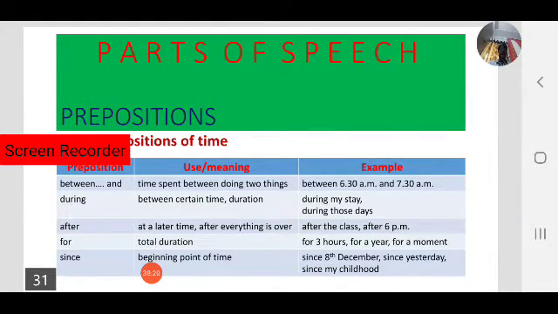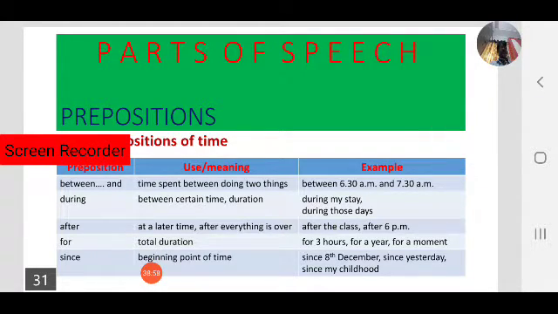Okay, so what we have learned today, let's have a quick recap. Today we have focused on a very important topic of parts of speech, that is prepositions. Prepositions are the most difficult area in English, especially when it comes to their use.